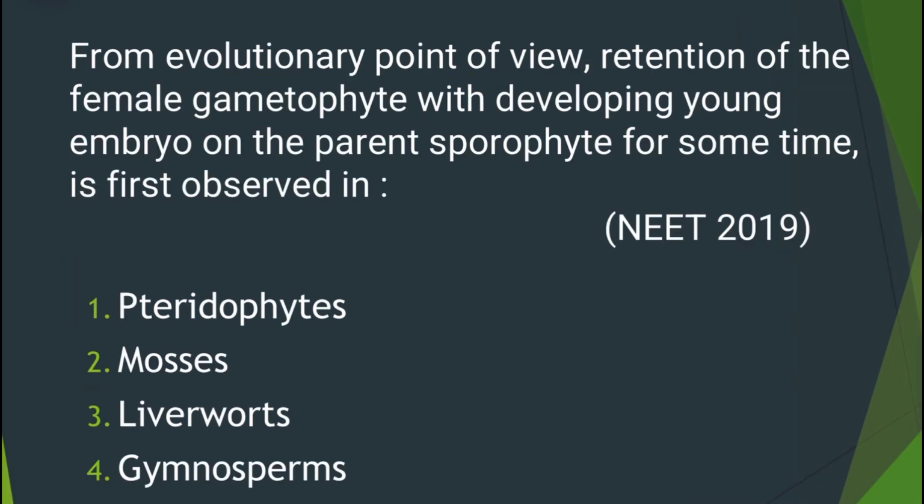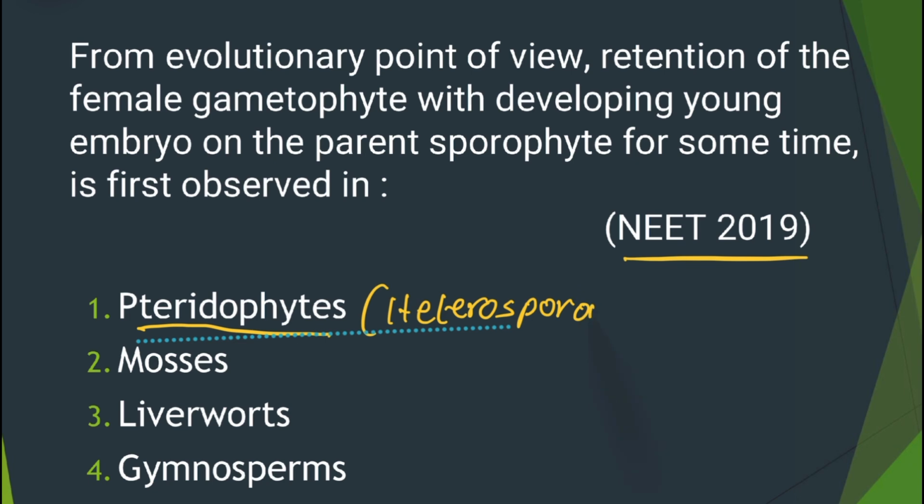And the last question, it is from NEET 2019 and the question says from evolutionary point of view, retention of female gametophyte within developing young embryo on the parent sporophyte for some time is first observed in. This kind of scenario is first noticed in pteridophytes, that too not in all pteridophytes. Particularly speaking, it is seen in heterosporous pteridophytes. So that's the reason we consider heterospory as a precursor for seed habit, which is an important step in plant evolution.